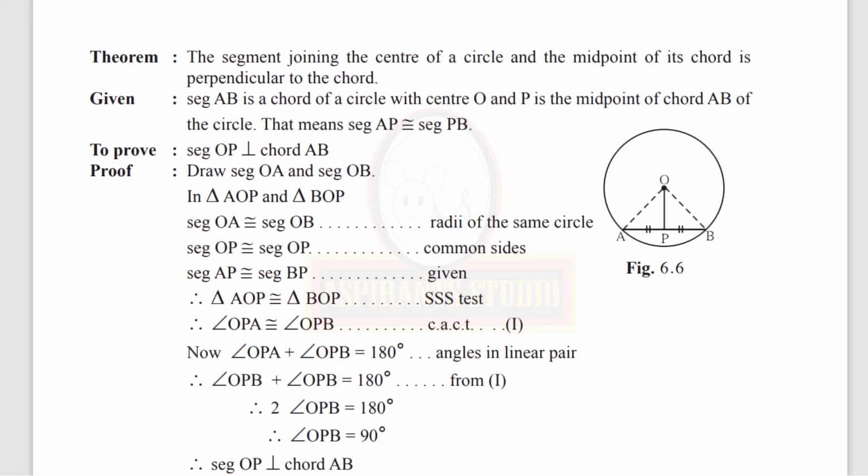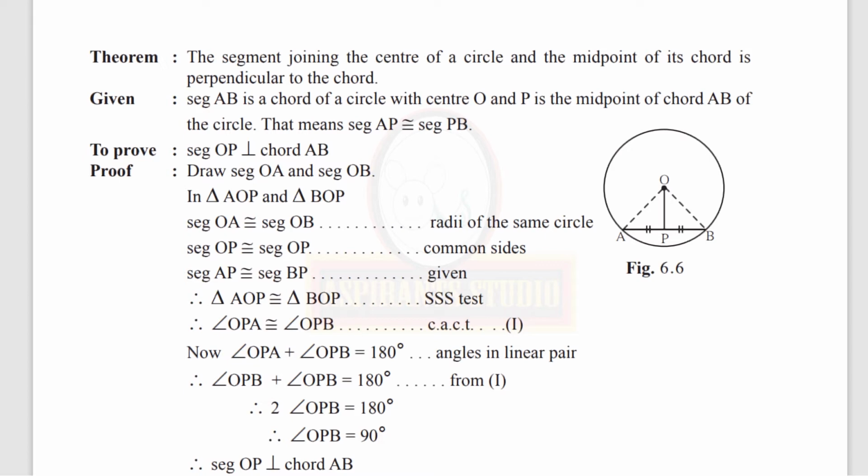Given: segment AB is a chord of a circle with center O and P is the midpoint of chord AB. That means segment AP is congruent to segment PB. Now we have to prove segment OP is perpendicular to chord AB. Look at the figure. Look at figure 6.6.